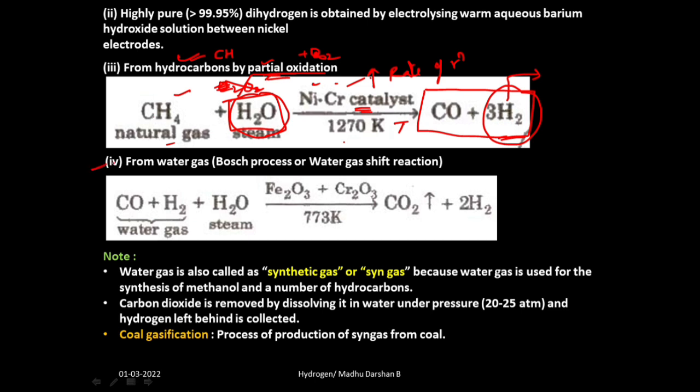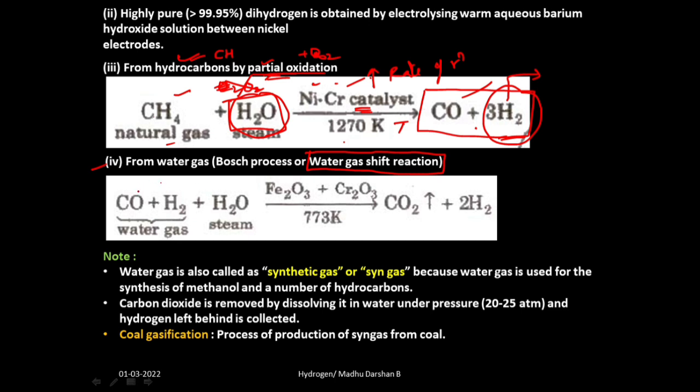Then the fourth method: we can also prepare dihydrogen through the water gas shift reaction. You remember this name, water gas shift reaction. The product you got in the last method is a mixture of carbon monoxide and hydrogen. We call this water gas. Remember this for a 1 mark question, you have to remember this.